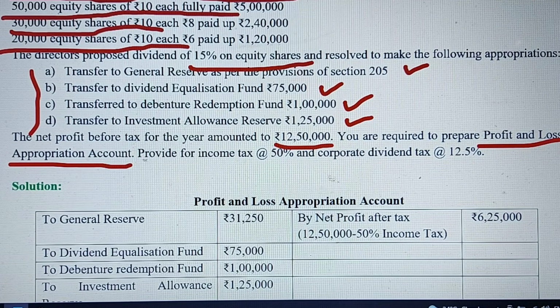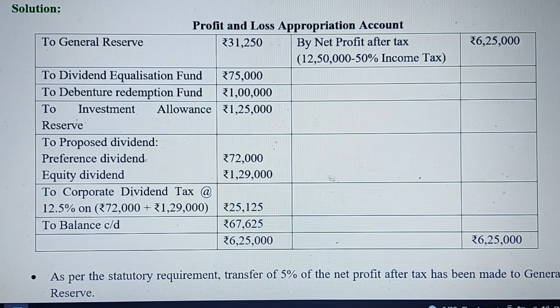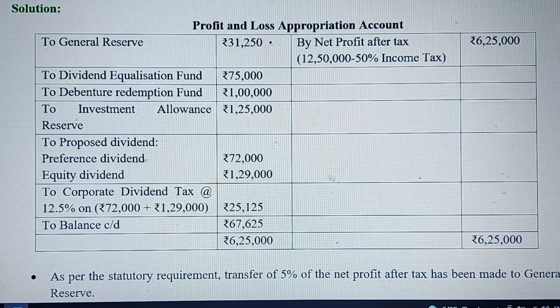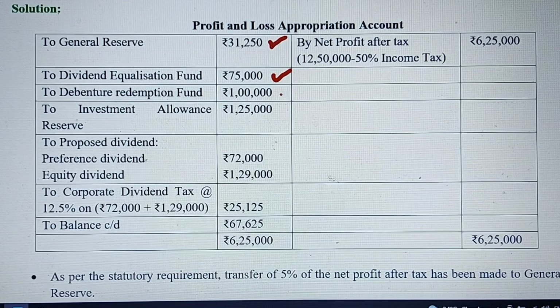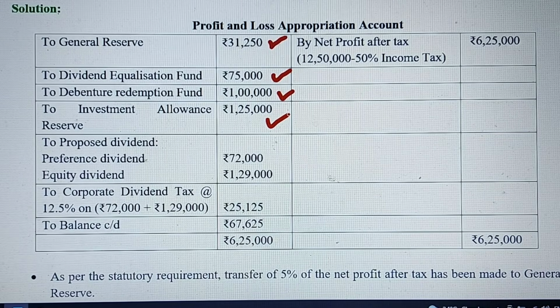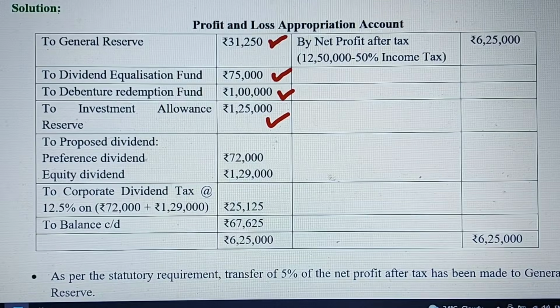So what we have to do, this is the solution of the problem. General reserve, like whatever the reserves that has been distributed, or the amount is accumulated in the reserves, you should write that this amount is given in the question: general reserve, dividend equalization reserve, then debenture redemption reserve, and investment allowance reserve, right? So these four items are already given in the question.